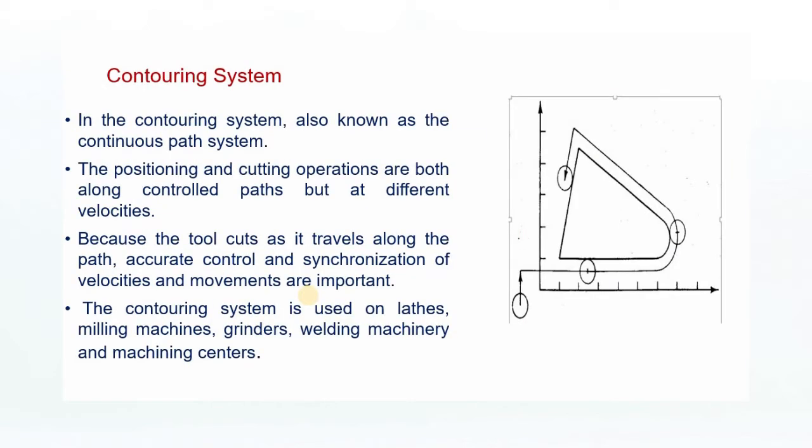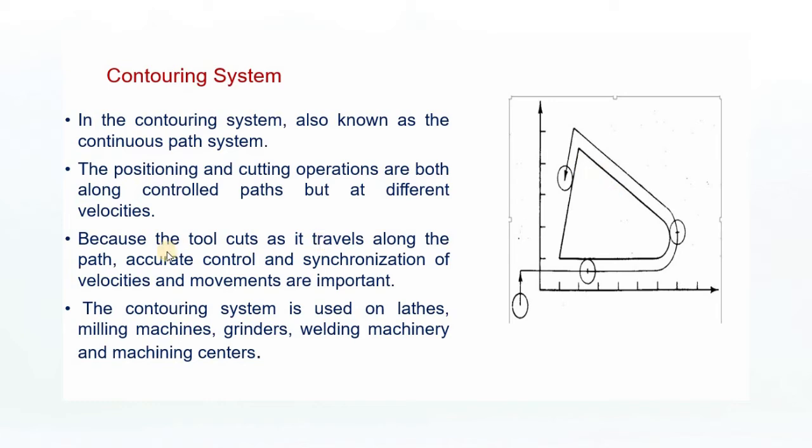Another motion control system is the contouring system, also known as the continuous path system. The positioning and cutting operations are both controlled along various paths and at different velocities. In this contouring system, the tool moves continuously along the various paths, so it is called a continuous path system.